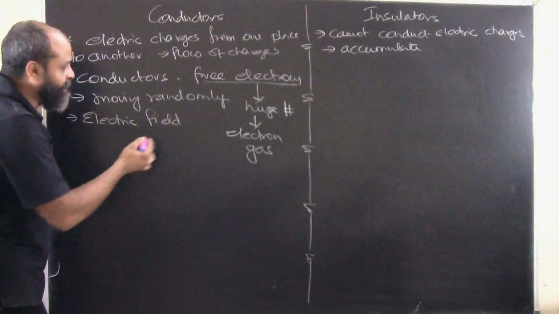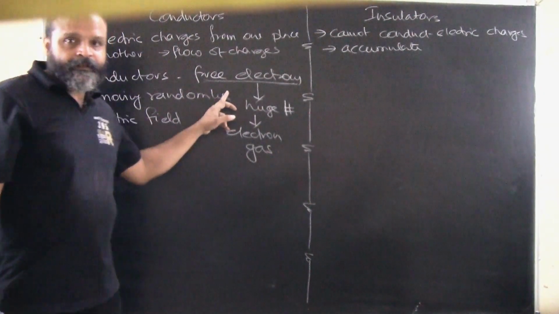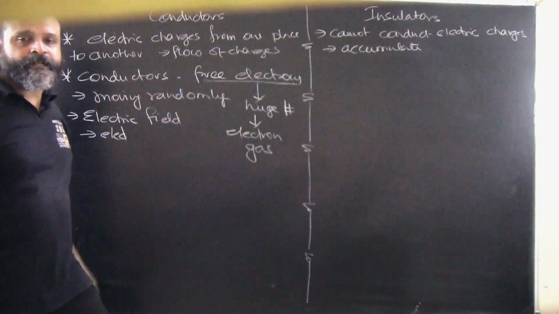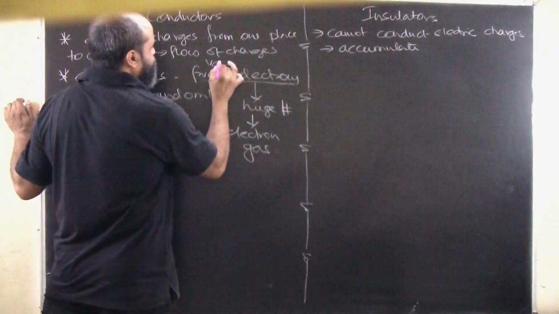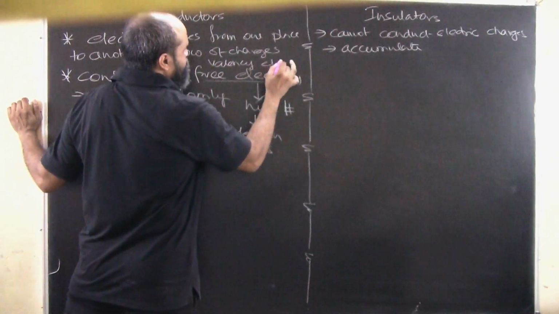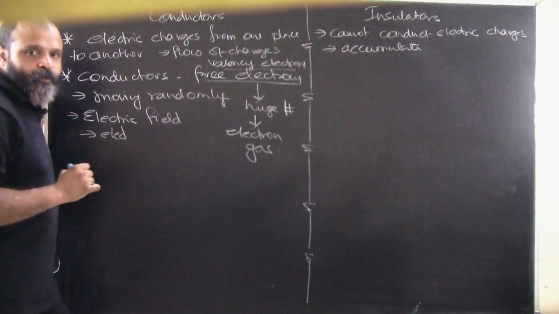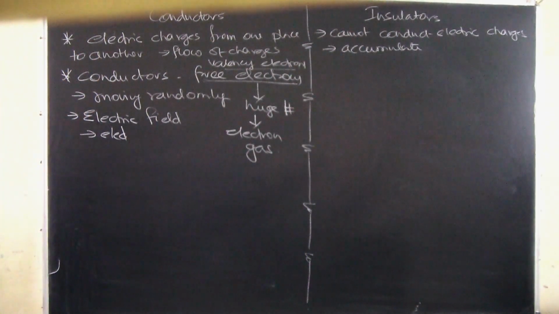In conductors, there is a huge amount of free electrons. These free electrons are nothing but valency electrons. They are not bound to the nucleus.